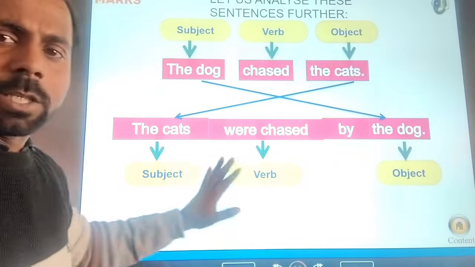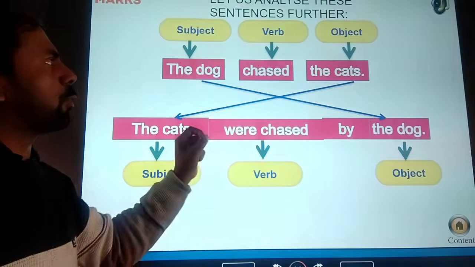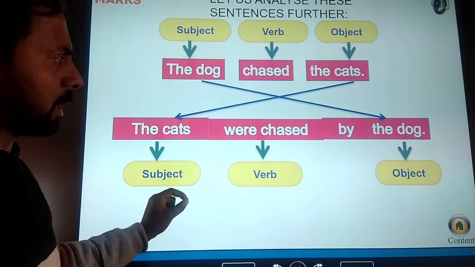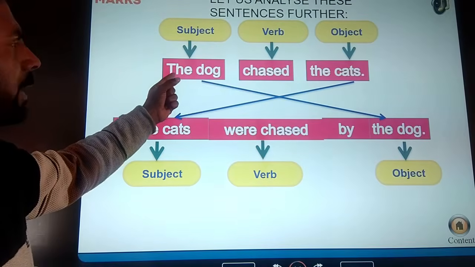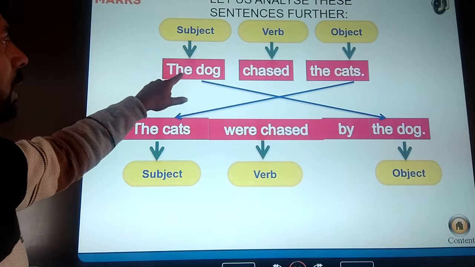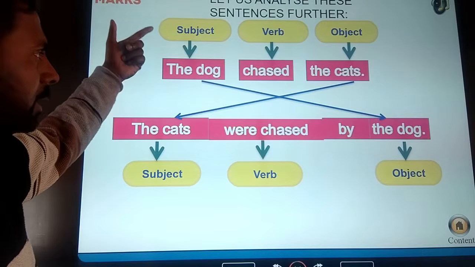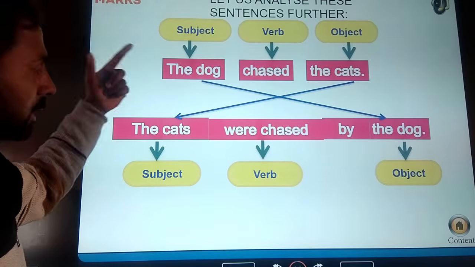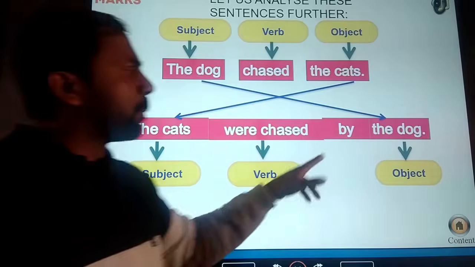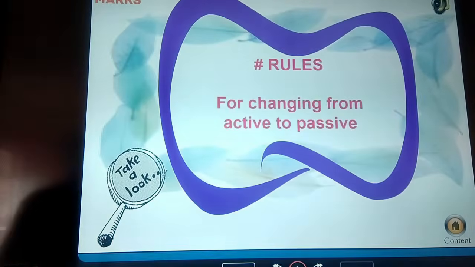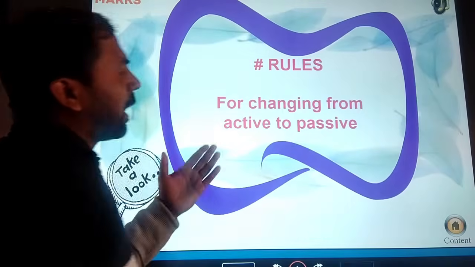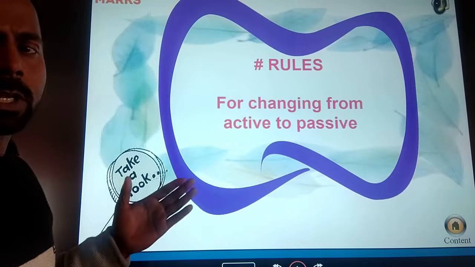It is a simple way to understand how to convert the active voice into the passive voice. Here the dog is the receiver, and here the dog word is the doer. In the first sentence it performs the action, but in the second sentence it does not perform the action, it receives. So rule number 1 for changing the active voice into the passive voice. Which is the rule?